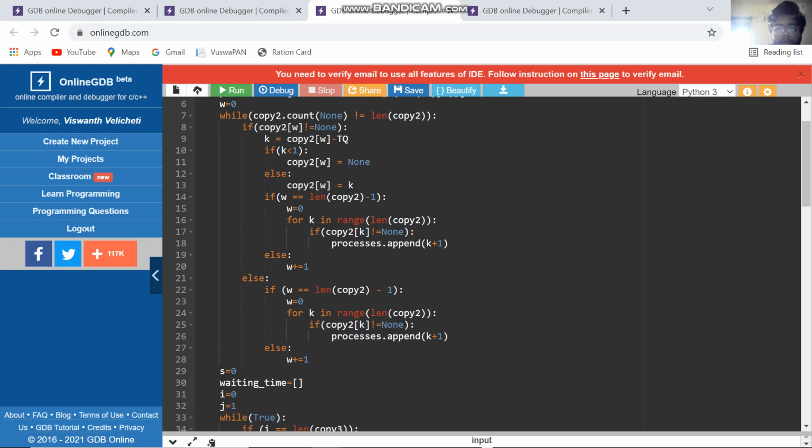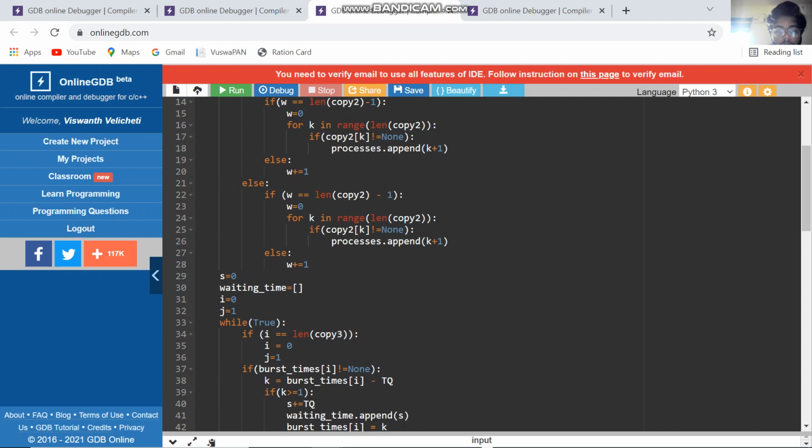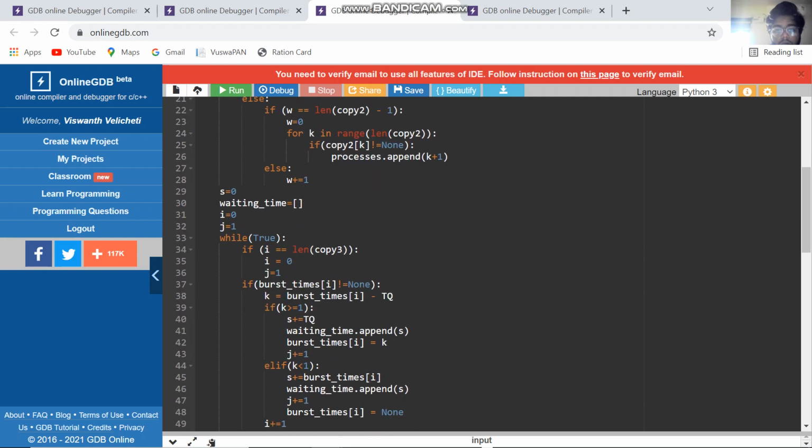If copy 2 k not equal to none, process append k plus 1, else w plus 1. Then the difference between the process and the record, let it be waiting time. i equal to 0 and j is equal to 0, while true, if i equal to len copy 3, j i equal to 0, j equal to 1.